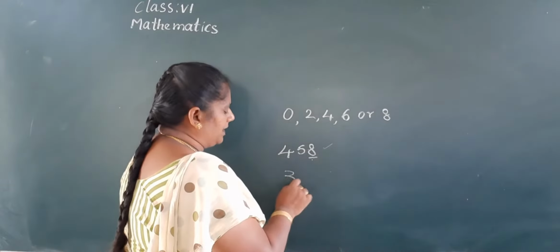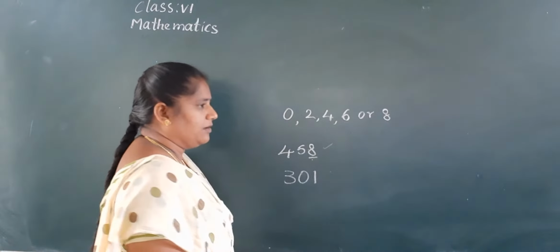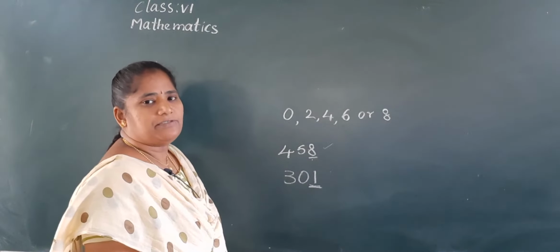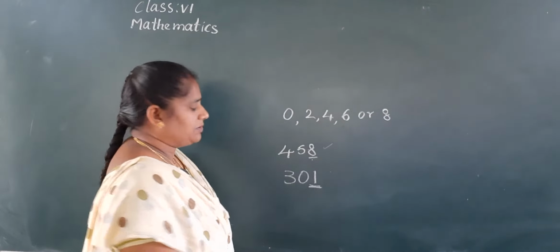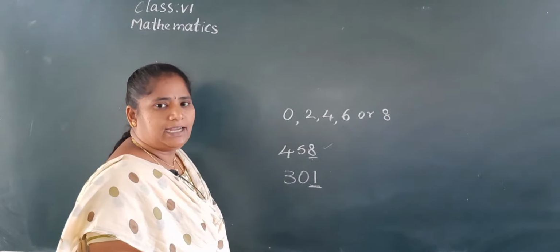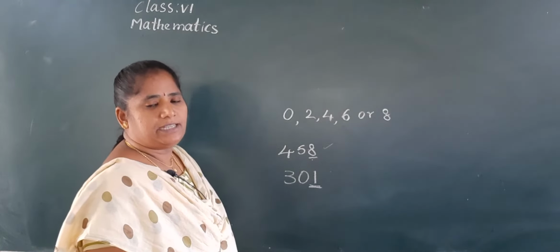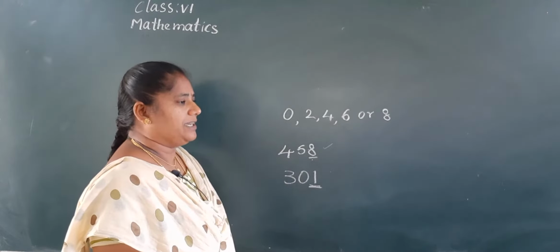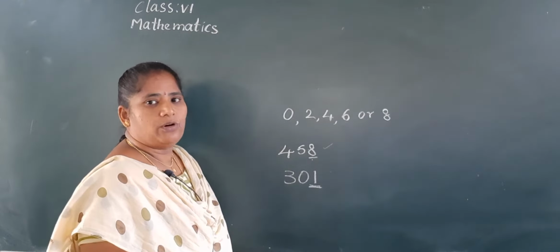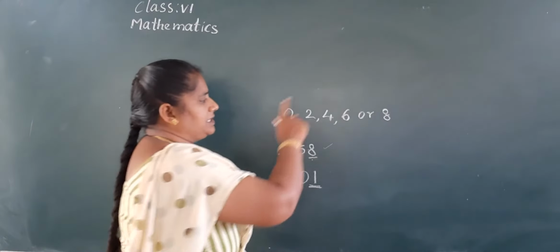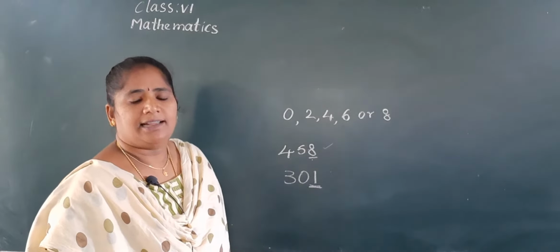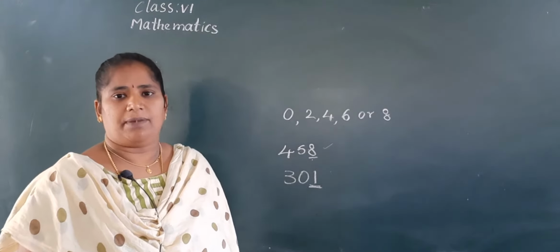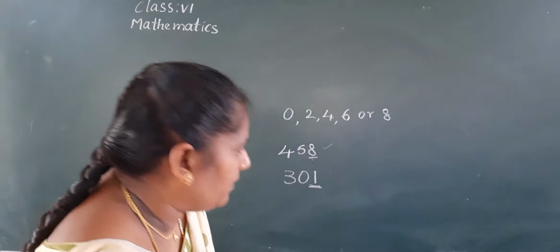Let us take one more example, 301. What is there in the units place? 1. So 1 is not divisible by 2, so the given number is not divisible by 2. So what is the divisibility by 2? If a number has any of the digits 0, 2, 4, 6 or 8 in the ones place, then that number is divisible by 2. Already we completed this in the previous class.